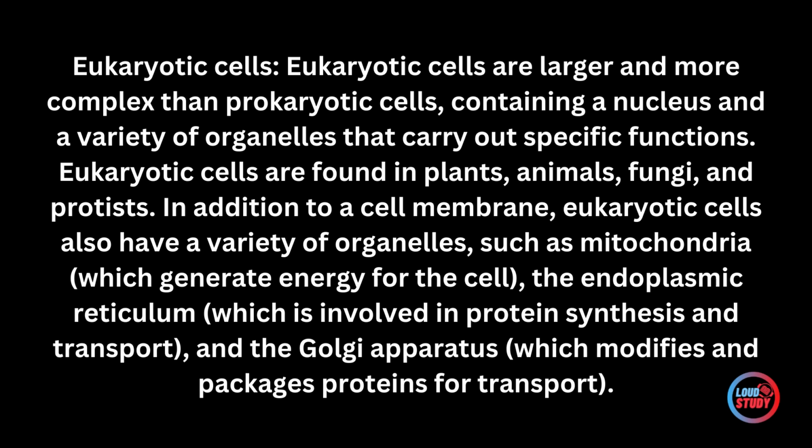In addition to a cell membrane, eukaryotic cells also have a variety of organelles, such as mitochondria, which generate energy for the cell, the endoplasmic reticulum, which is involved in protein synthesis and transport, and the Golgi apparatus, which modifies and packages proteins for transport.